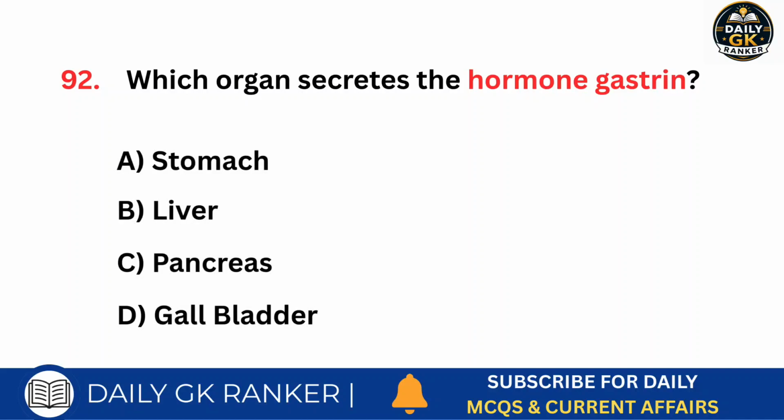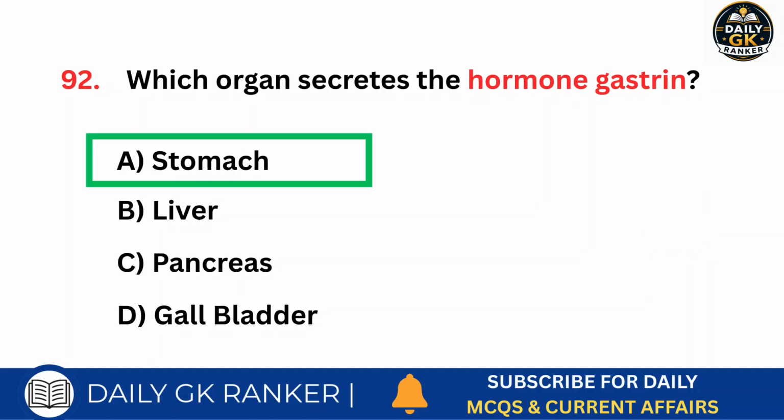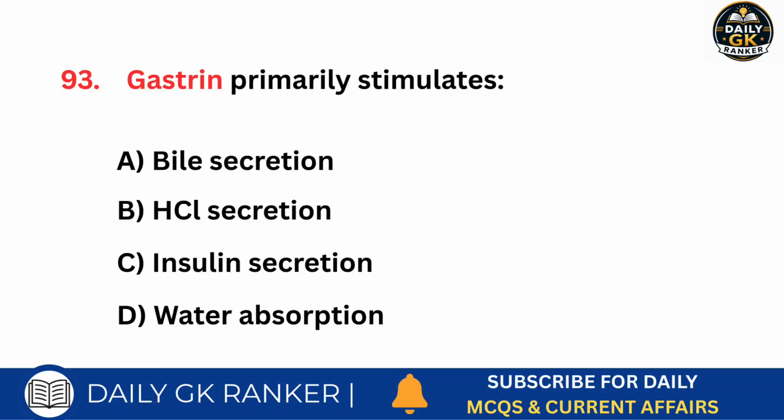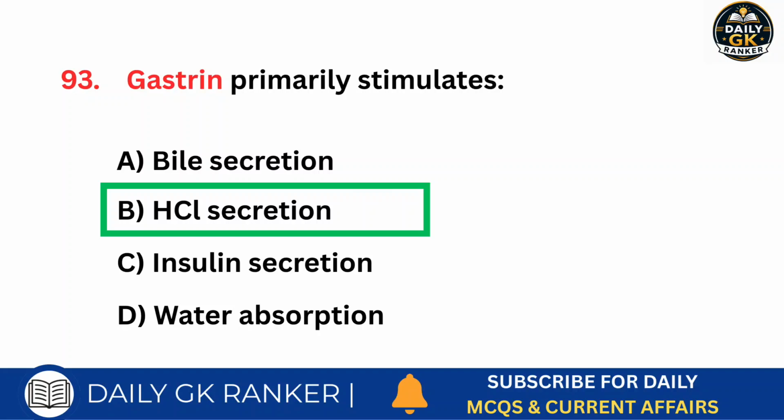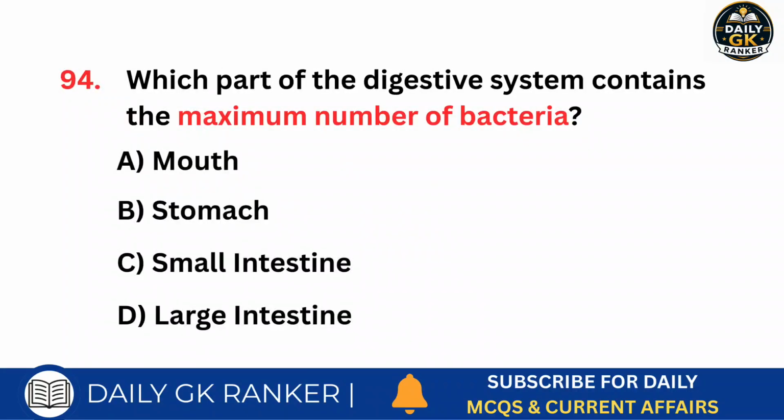Which organ secretes the hormone gastrin? Answer is stomach. Gastrin primarily stimulates. Answer is HCl secretion. Which part of the digestive system contains the maximum number of bacteria?